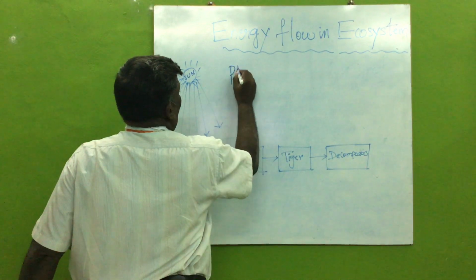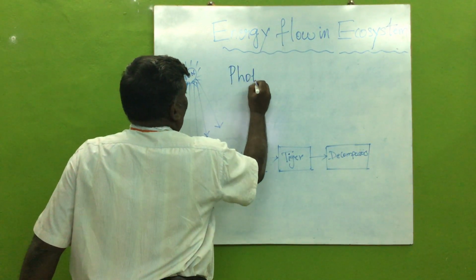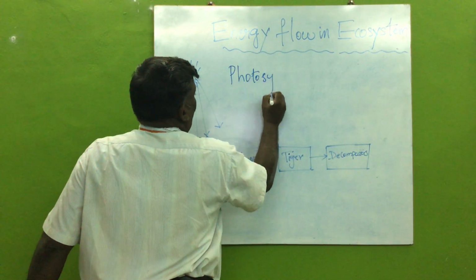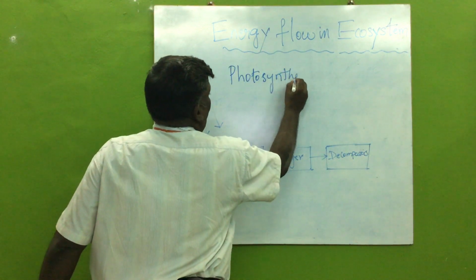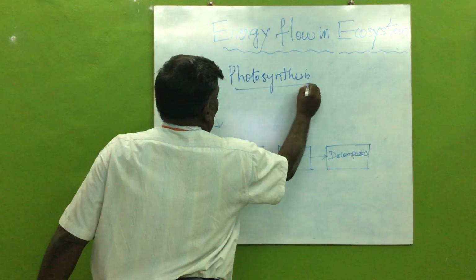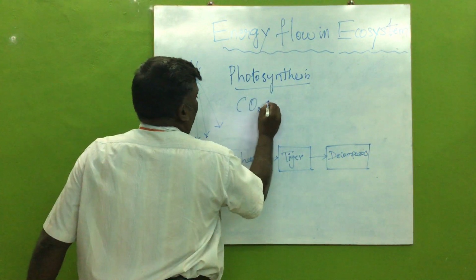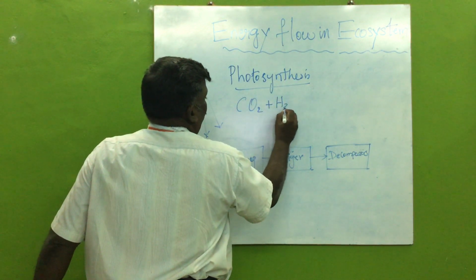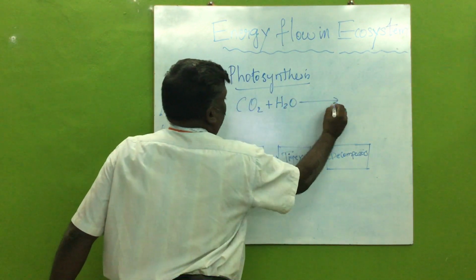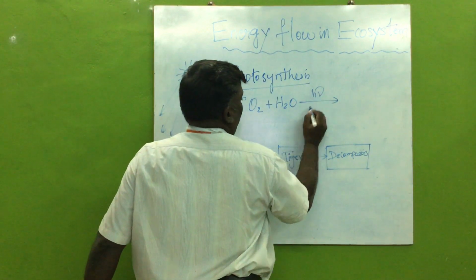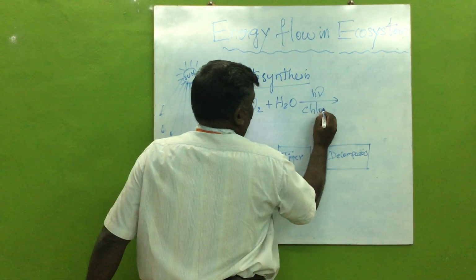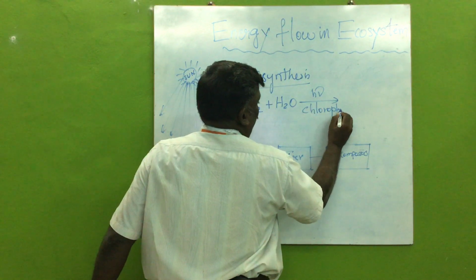During this photosynthesis, plants take carbon dioxide and water from the soil in presence of sunlight and chlorophyll.